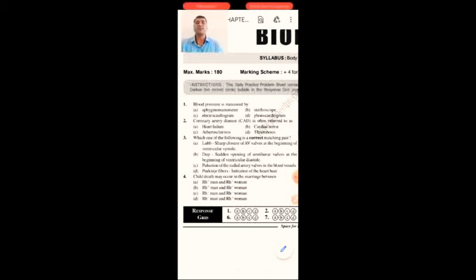So in medical terminology, CAD is often referred to as arteriosclerosis.